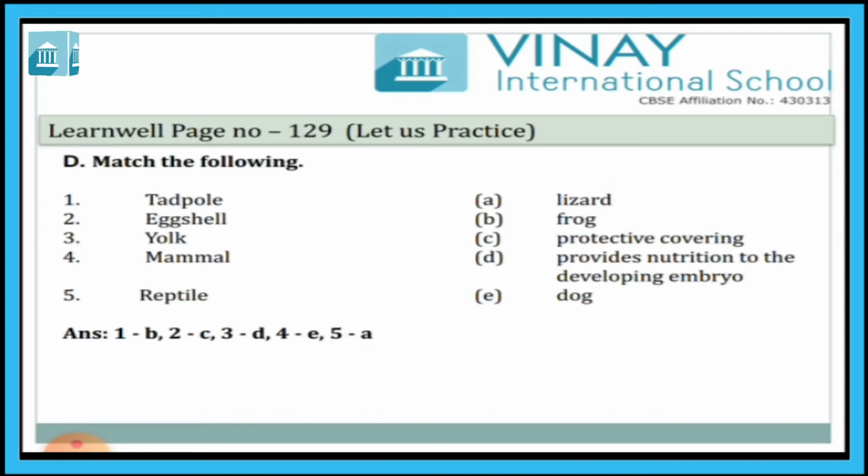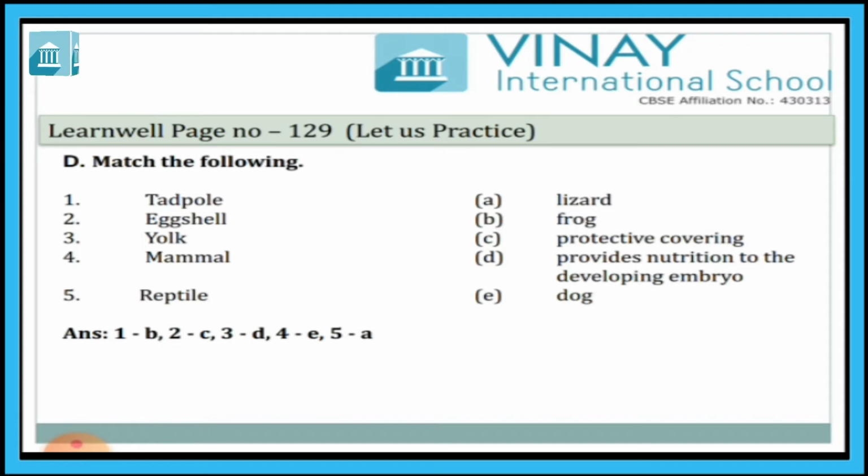Yolk. Now we have learned that the embryo gets its nutrition from the yolk. So the right answer is D, that provides nutrition to the developing embryo.